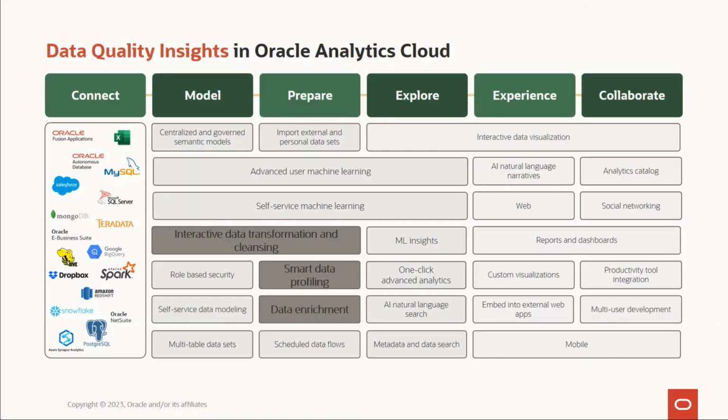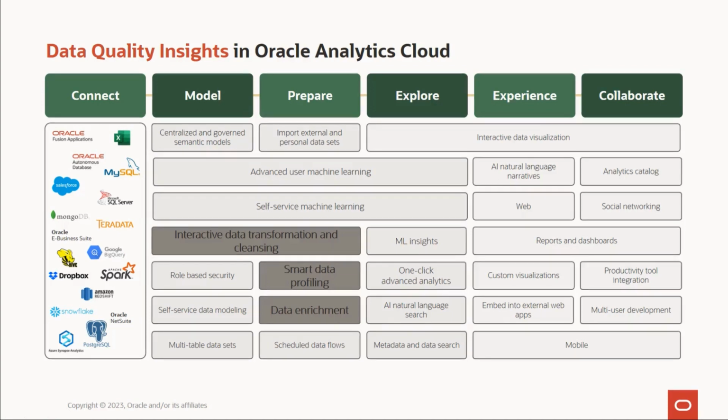Just before we start, this is a slide that captures the end-to-end capabilities of Oracle Analytics Cloud, right from connecting to the data set till collaboration, various aspects related to analytics, data flows, managing the data, all of that is covered. But for this particular exercise, we are focusing on 3 main things: interactive data transformation and cleansing, smart data profiling, and data enrichment. These are the 3 areas under data quality insights that we are going to explore and experience, right?